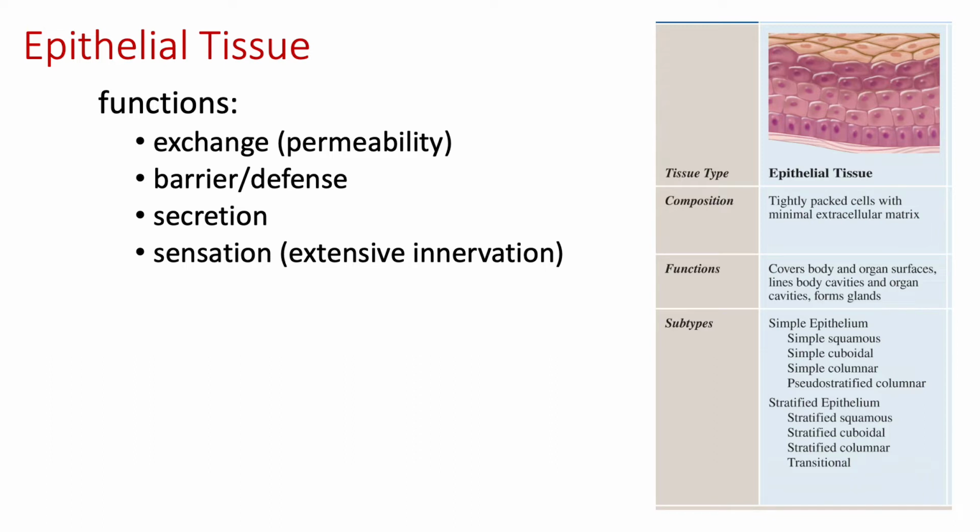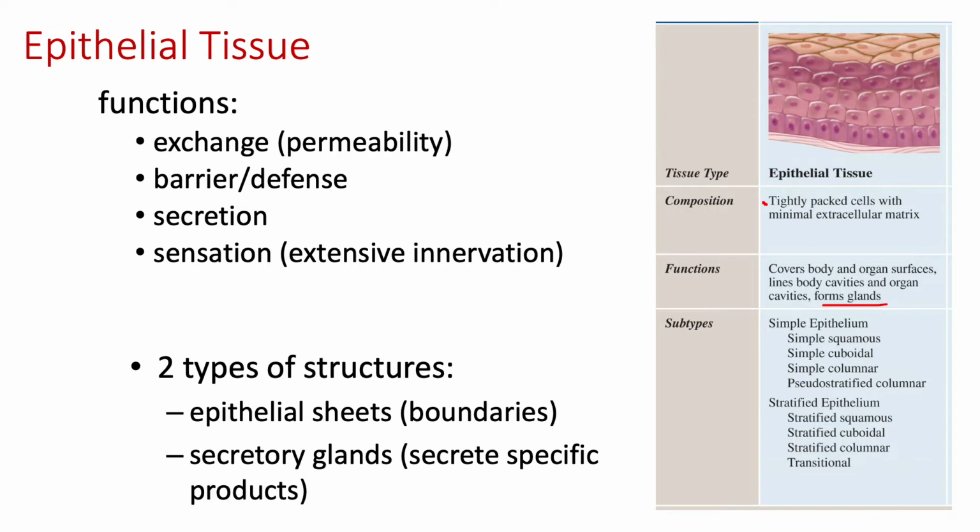Epithelial tissue is comprised of these tightly packed cells, and we find them covering the body as well as lining body cavities, and they also form glands. So therefore, we see that they're involved with exchange of materials, so they tend to be highly permeable in certain areas, but they're also capable of making barriers or defenses. So think of your skin, right? They're involved with secretion, that would be the role of those glands, and then they tend to be highly innervated, so they're good with sensation as well.